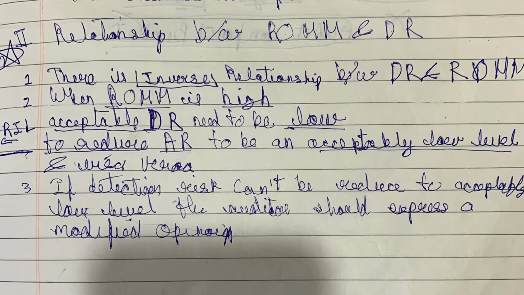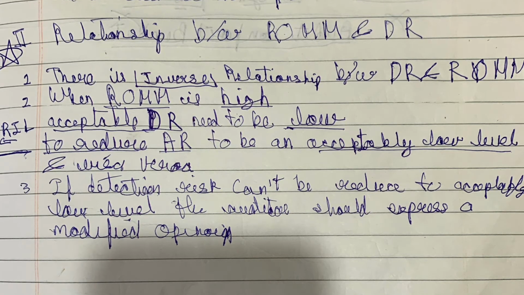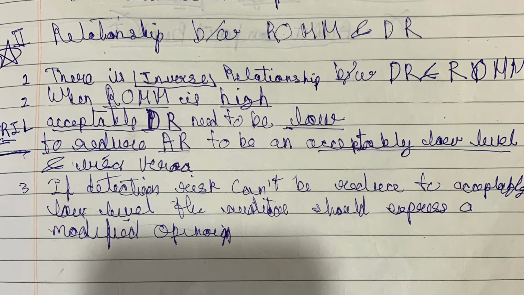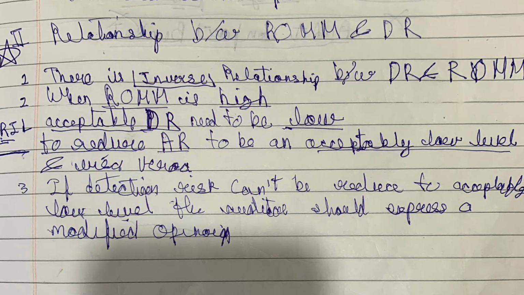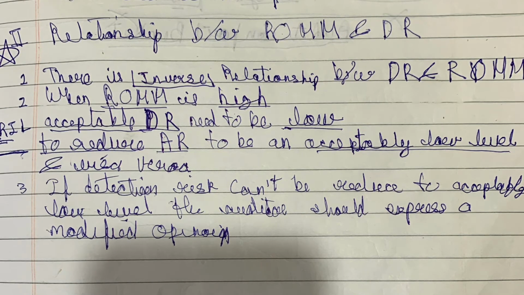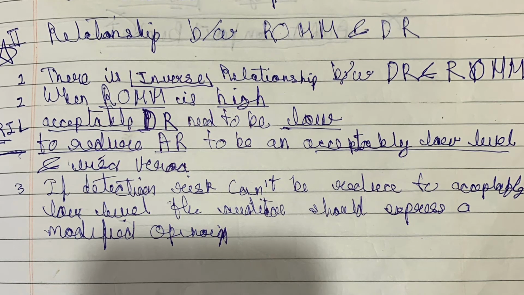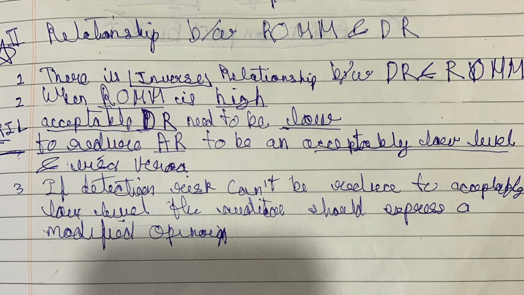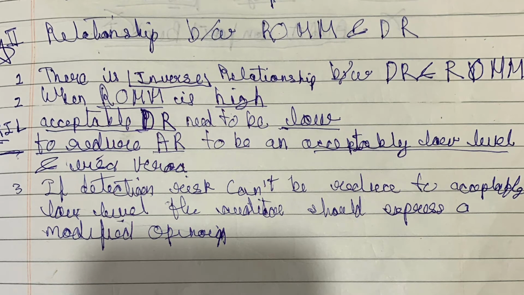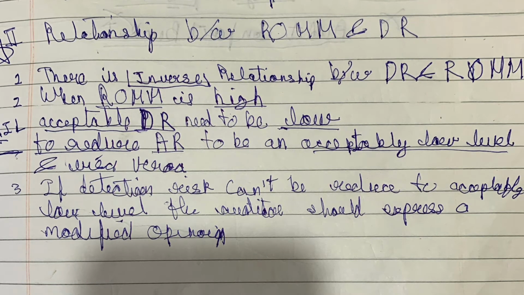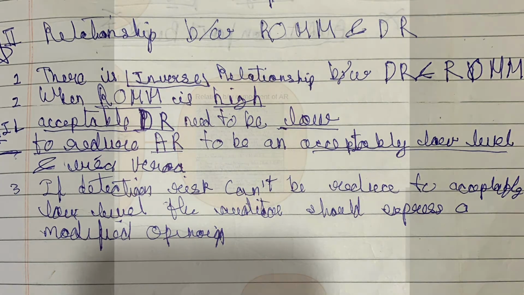When risk of material misstatement is high, acceptable detection risk needs to be low to reduce audit risk to an acceptably low level, and vice versa. And if detection risk cannot be reduced to an acceptably low level, the auditor shall express a modified opinion.